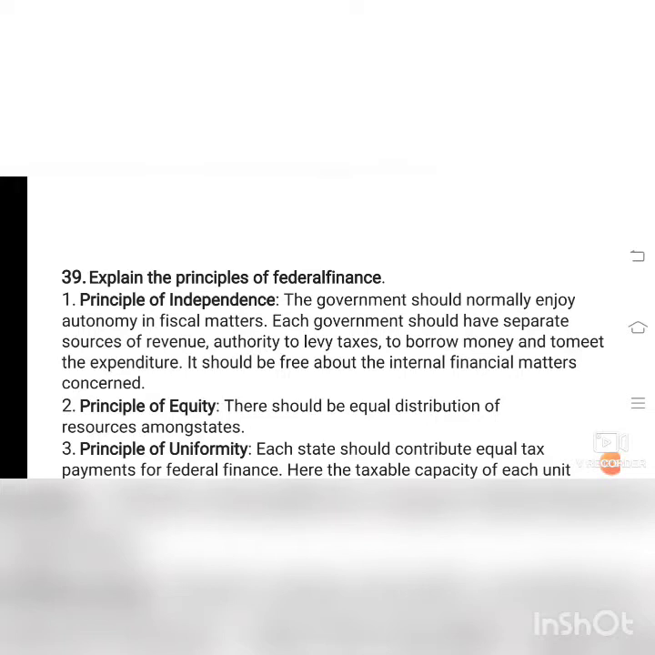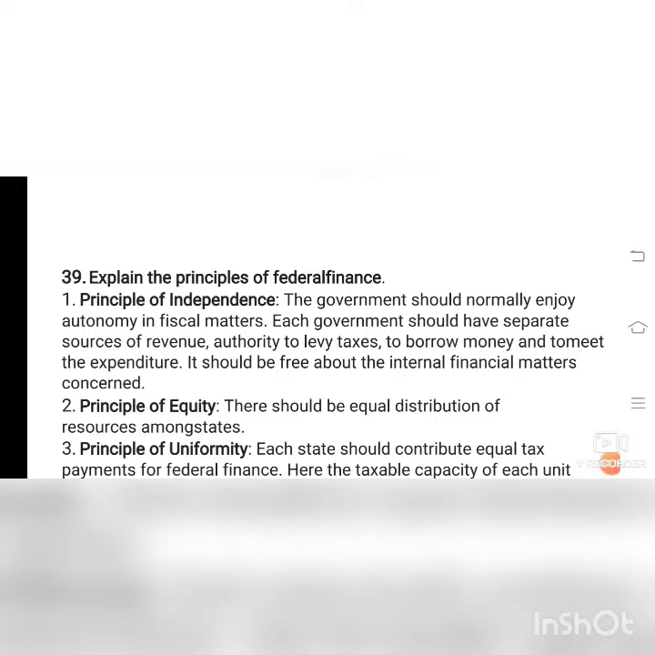Federal finance means the system of assigning source of revenue to the central as well as state government. This is called federal finance.